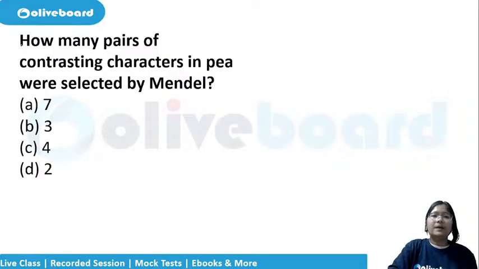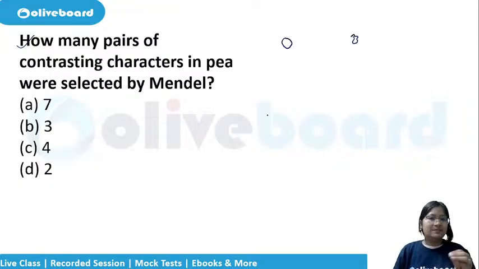Now, how many pairs of characteristics were studied in case of the peas? There could be round pea, there could be shrunken pea. Similarly, the color of the pea. How many characteristics were studied? Anybody? How many characteristics were studied? 7, 3, 4 or 2?